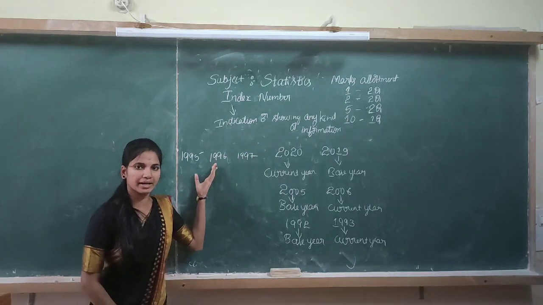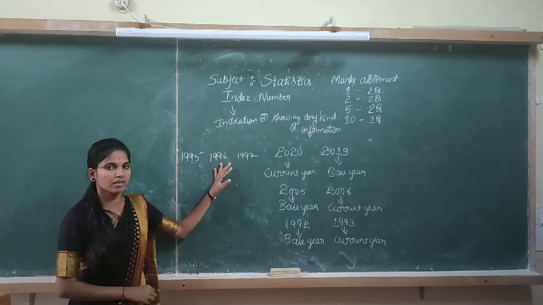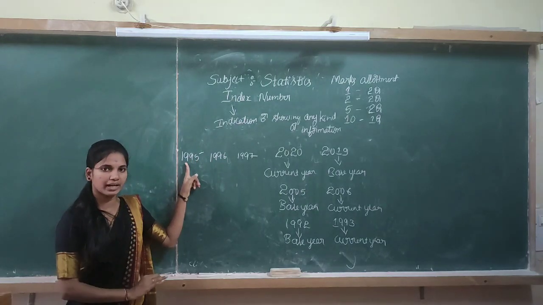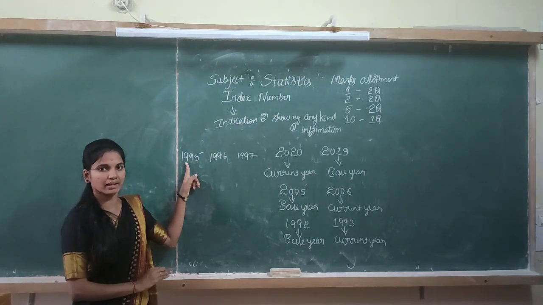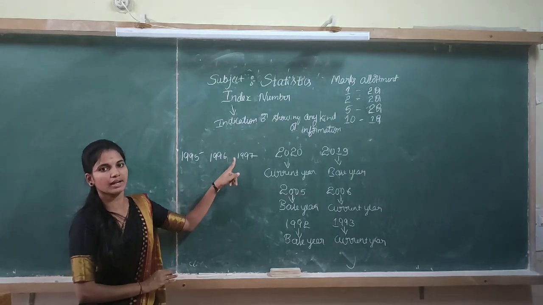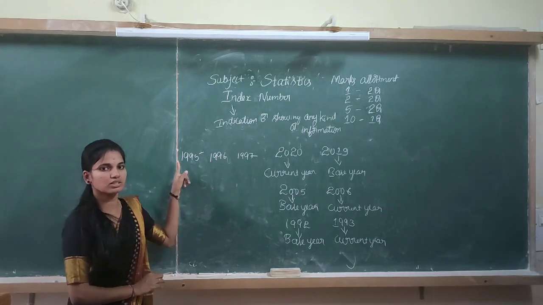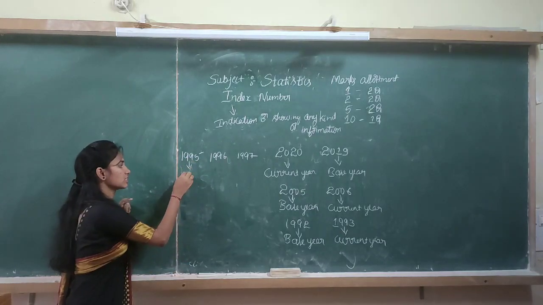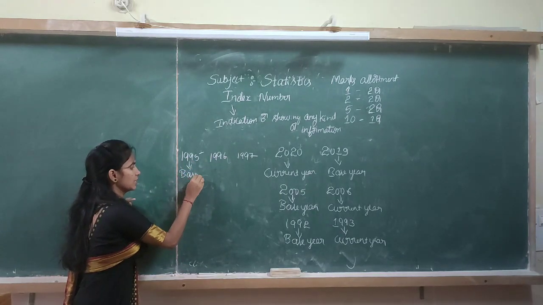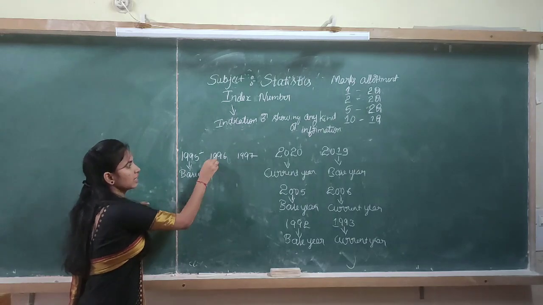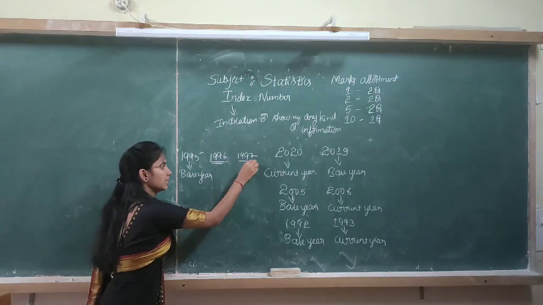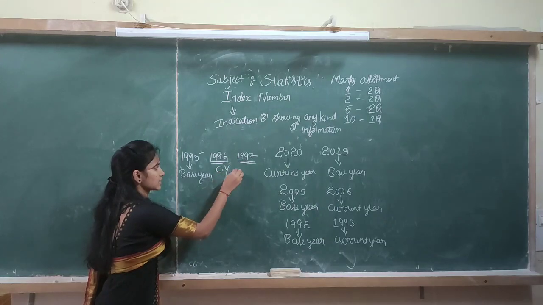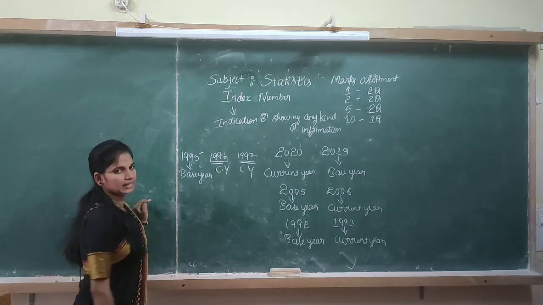In this, how do we identify the base year and the current year? You have to see that 1995 is less than 1996 and 1997, so this is the smallest. The smallest year is considered as base year, and 1996 and 1997 are considered as current years.